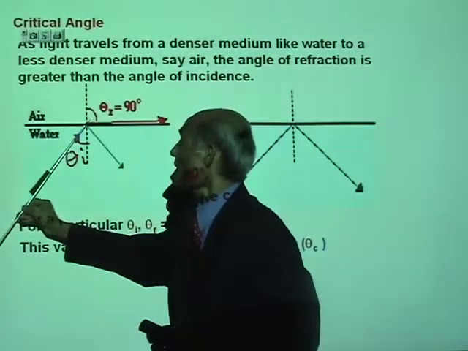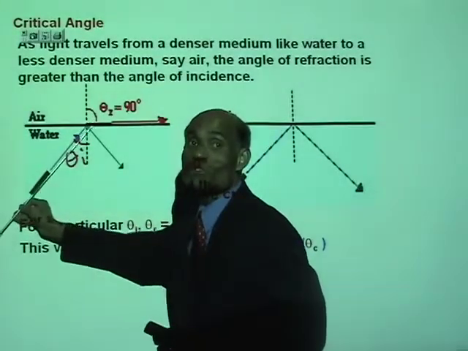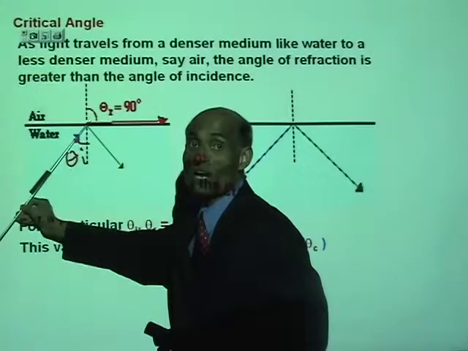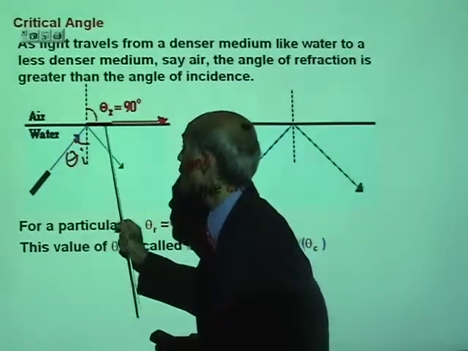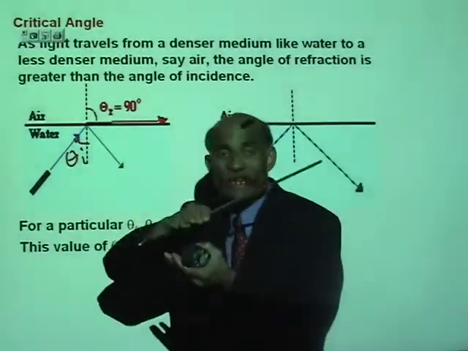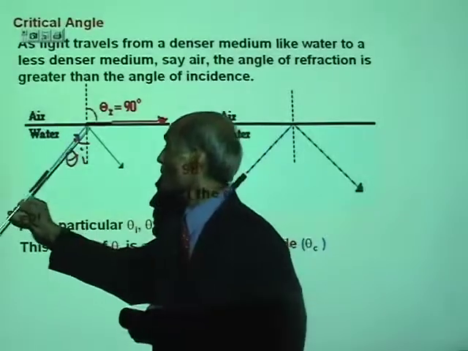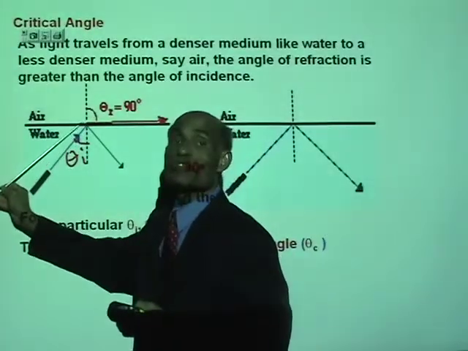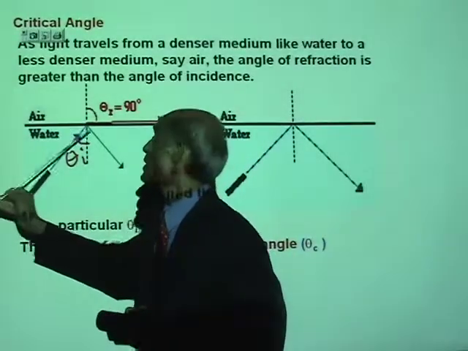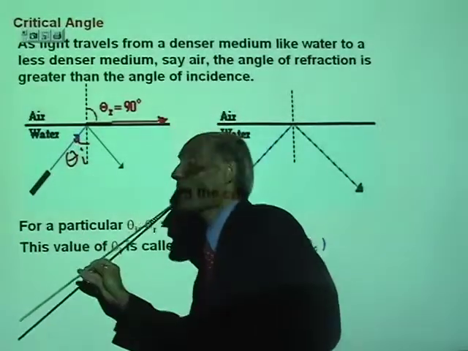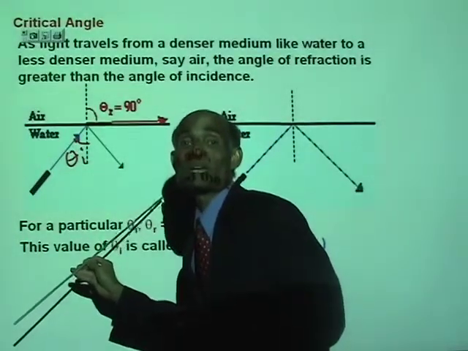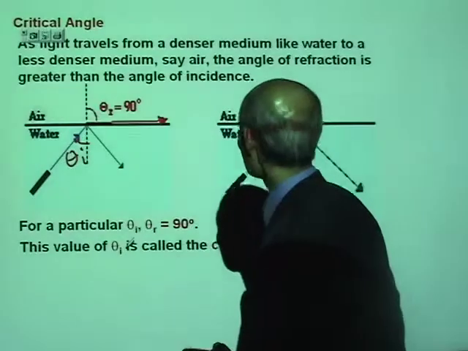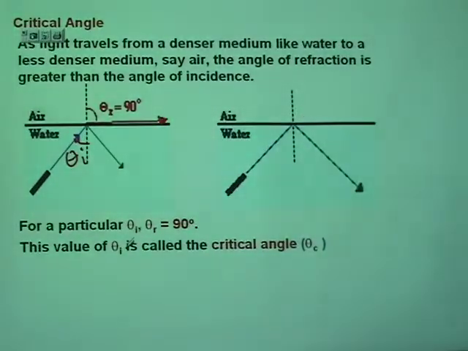Now, for the angle of incidence equal to the critical angle, the ray goes parallel to the interface. If I now increase the angle of incidence, what would you expect? The ray will come back to the denser medium. All right. Let me remove that now.